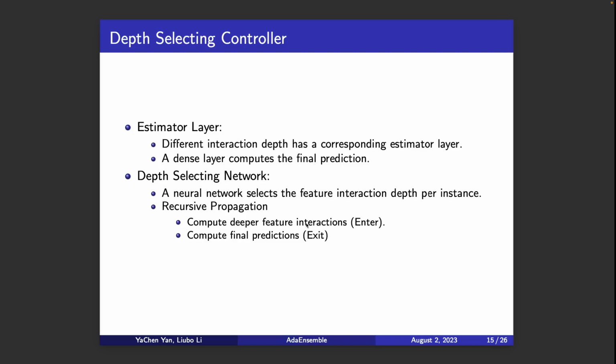It's a neural network that selects the feature interaction depth per instance. We design a recursive propagation mechanism so that at each layer of the depths, we decide either to compute deeper feature interactions, which is to enter the next level, or to compute the final predictions, which is basically exiting.